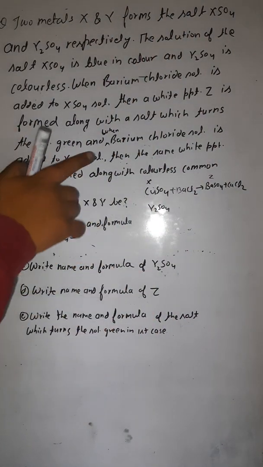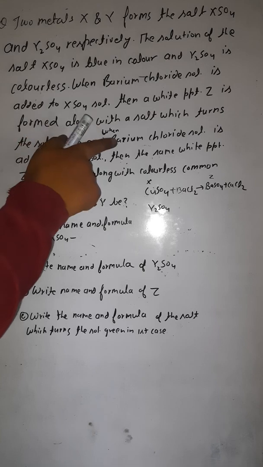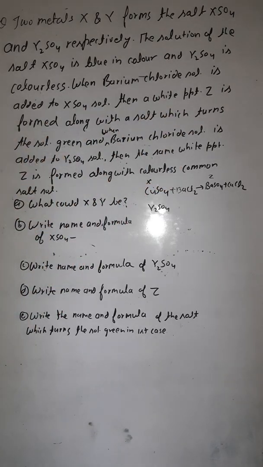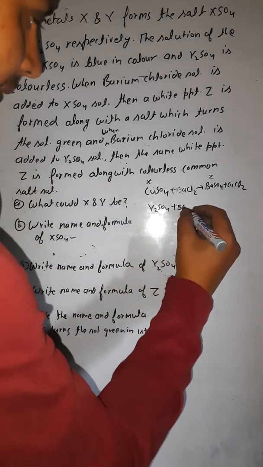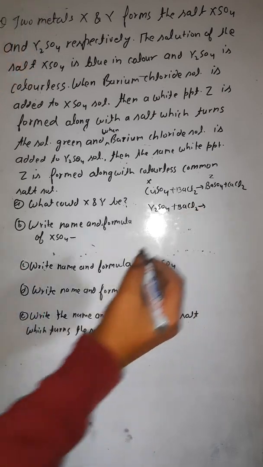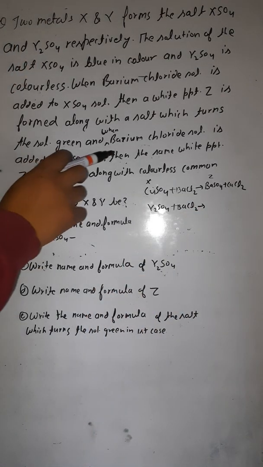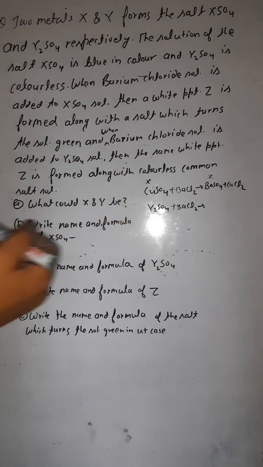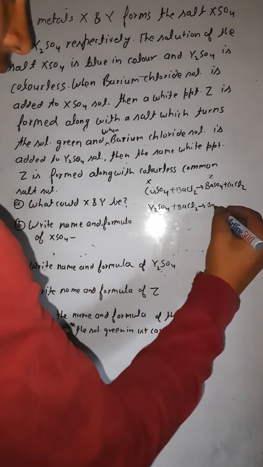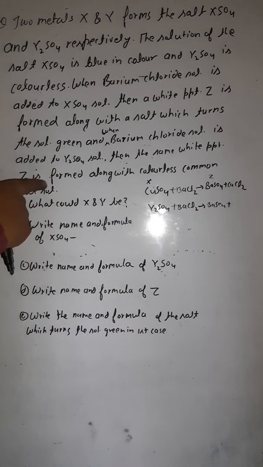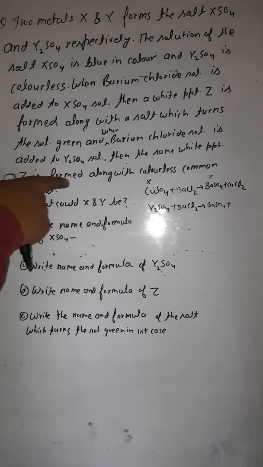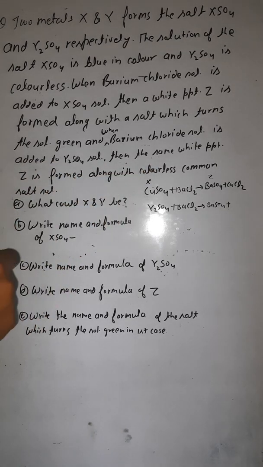Okay, very good. Now again, when barium chloride solution is added to Y2SO4, what does it form? The same white precipitate is formed. The same BaSO4 would form here, along with the colorless common salt.